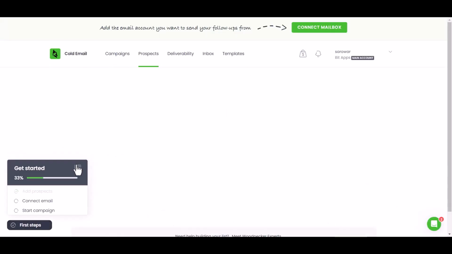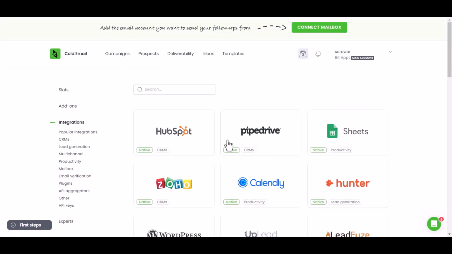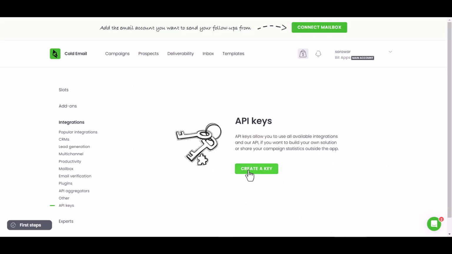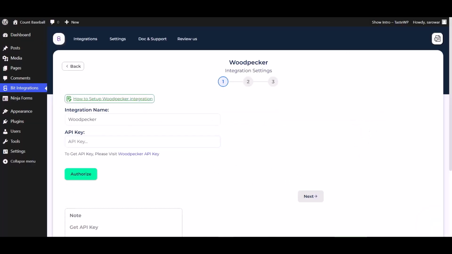Prospects. Integrations. API keys. Create a key. Copy the API key and paste it here. Authorized it. Authorization is successfully done. Next.